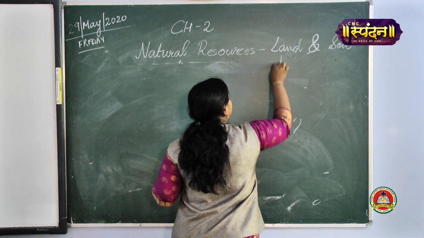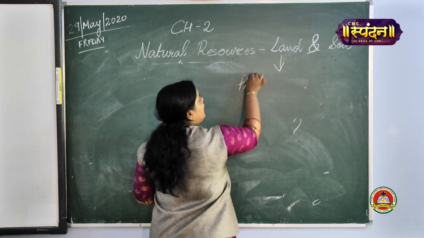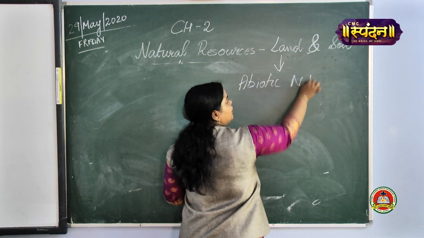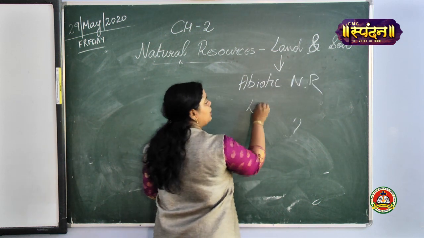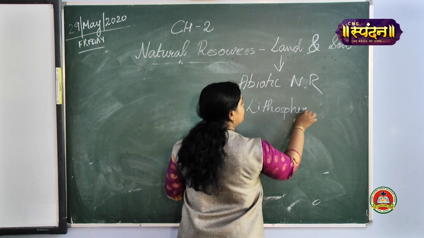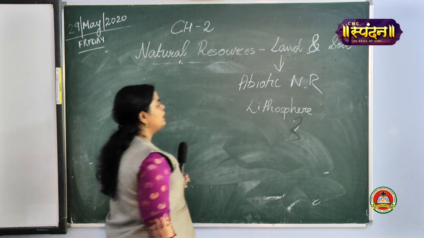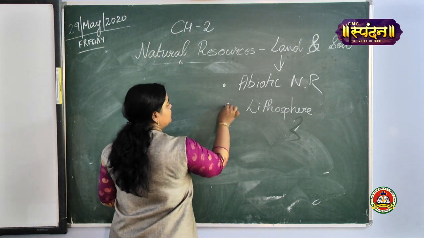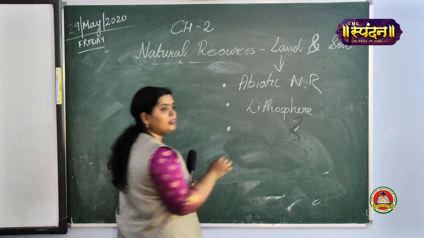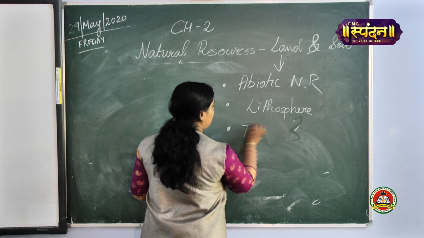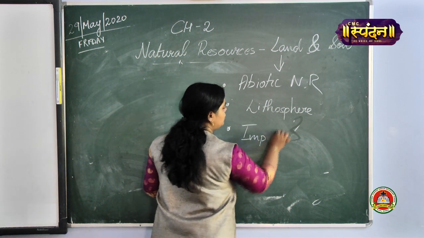Land refers to the abiotic natural resource. It is also known as lithosphere. It is also considered an important natural resource.